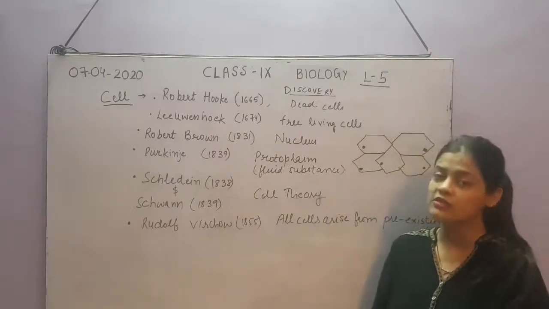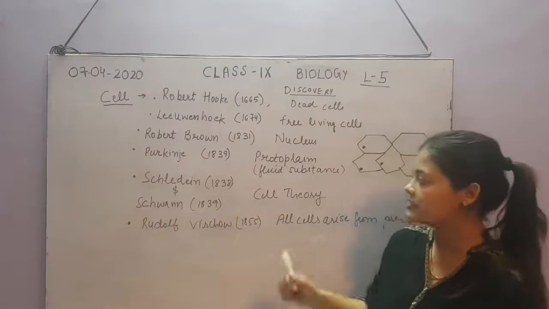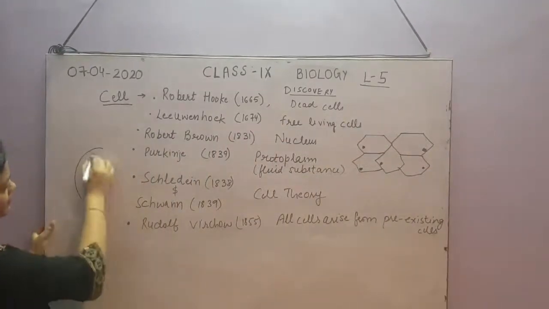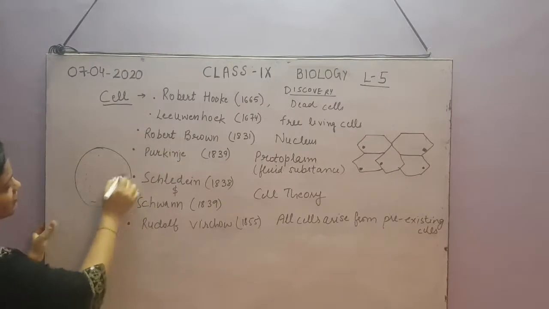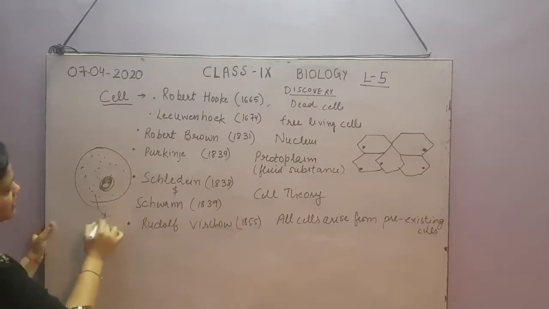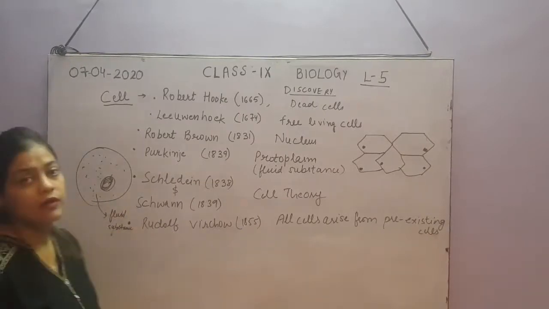Protoplasm is actually the cell fluid substance of the cell. If you see a cell, this is the basic structure of the cell. This is the nucleus inside the cell. The fluid substance which is present, what do we call it?